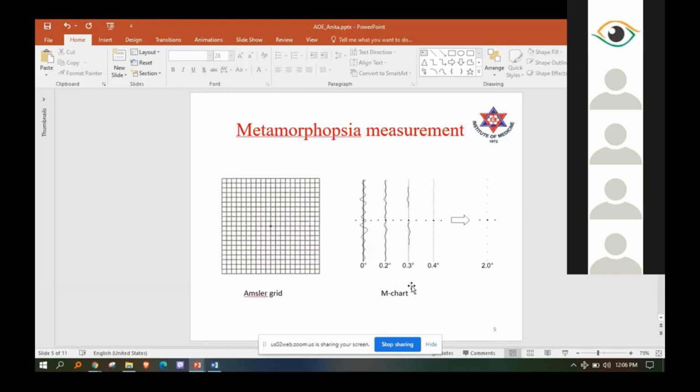And actually there are two types of M-chart. The first one consists of a single dotted line that passes through the fixation point. Here in the middle we can see the fixation point, and the length of this line is 20 degrees, and the dotted lines are of 0.1 degree, and the fixation point is 0.3 degree. The second type of M-chart is used for patients with central scotoma, like in the case of macular hole.